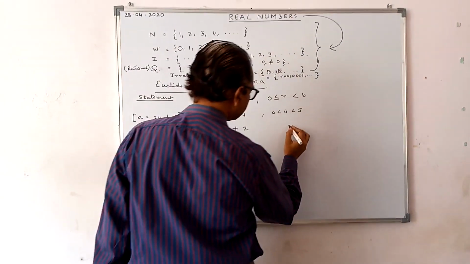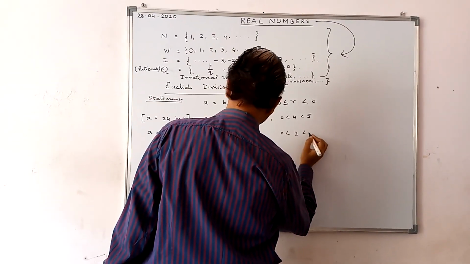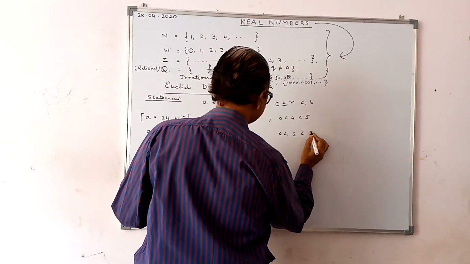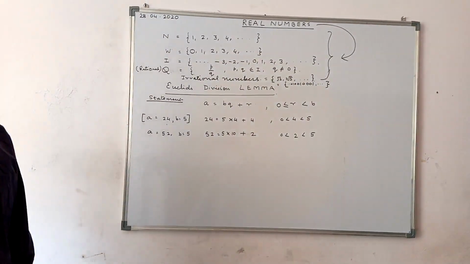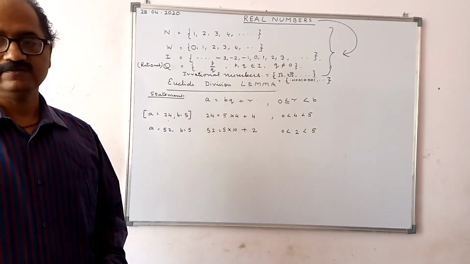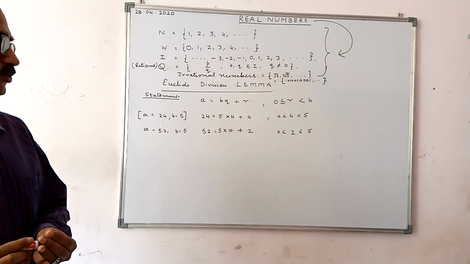Now 2 is greater than 0 but is less than b, that is 5. This proves your Euclid's division lemma. This is called Euclid's division lemma.